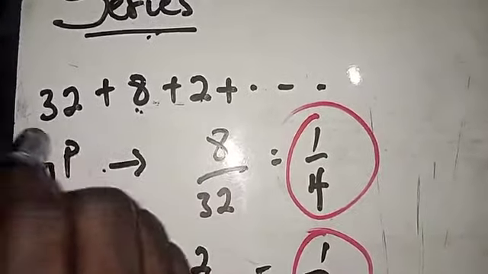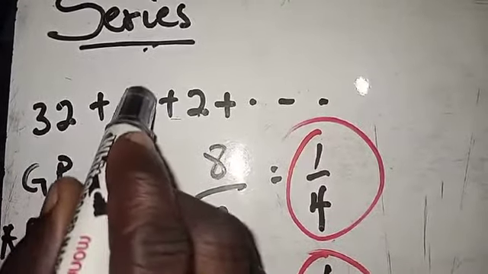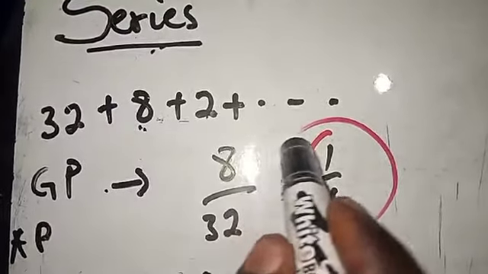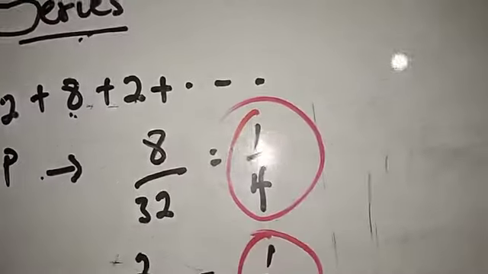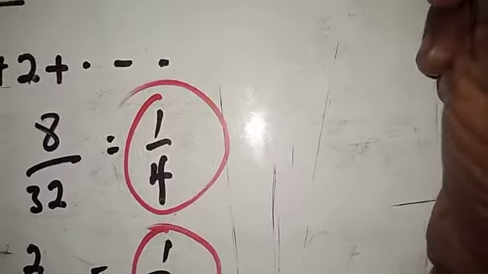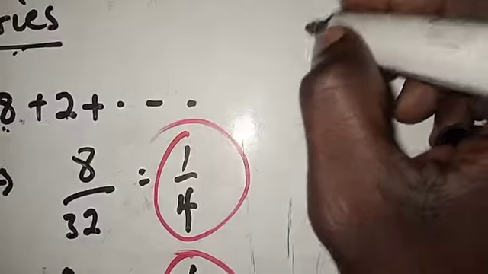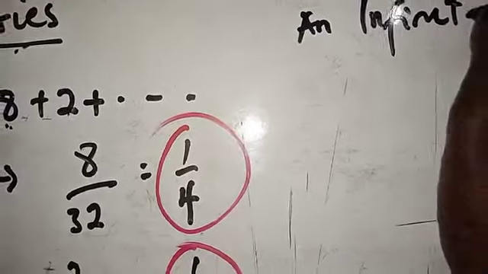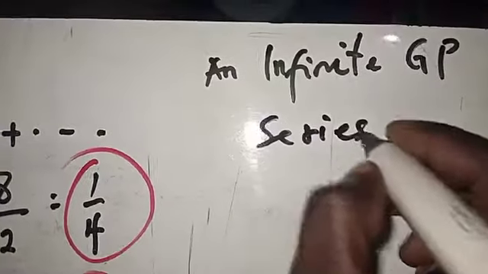Let's say we start with $32. Then the next day you decided to save $8, and then this has reduced, and so on and so forth, with this three dot up to infinity. So what we are going to say here is this is an infinite geometric progression. So an infinite geometric series. Of course, this is a geometric series.